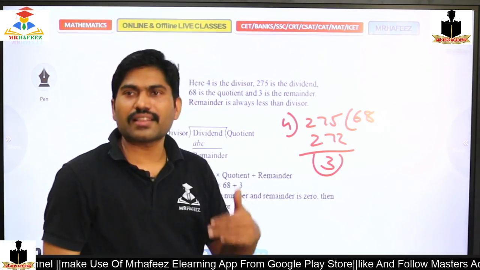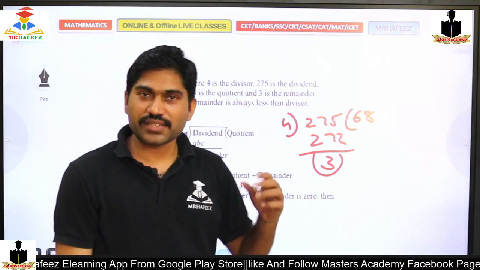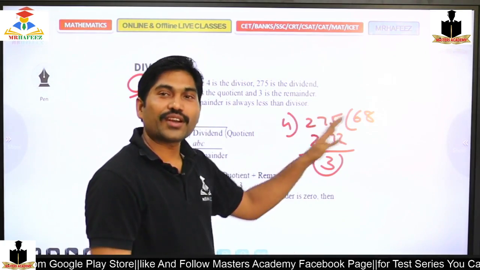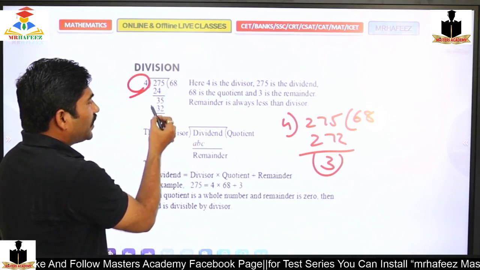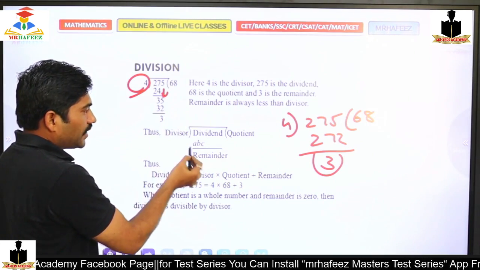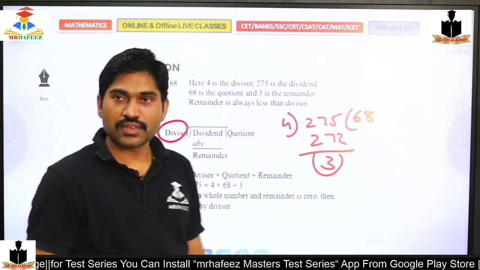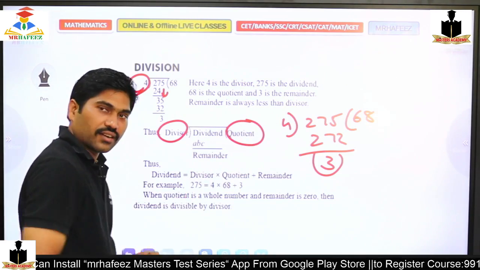If I am not that good an expert, and my RAM size is very small, then I will calculate separately, like 4 sixes are 24 and 3, and again I get a 5, and again 32 minus 3. The number by which I am dividing is called the divisor. The result of dividing is the quotient.